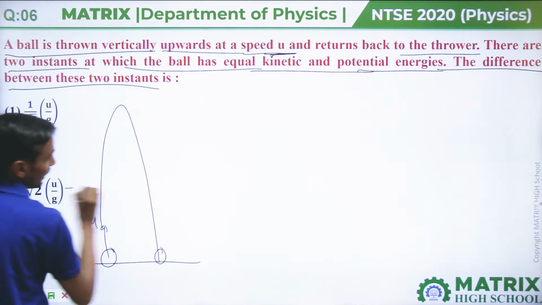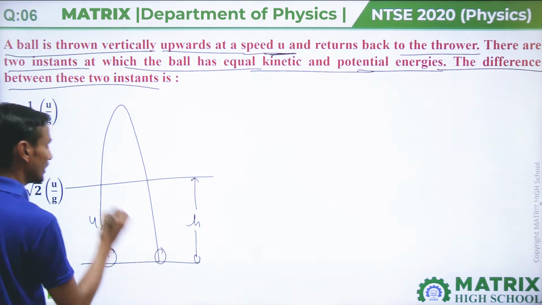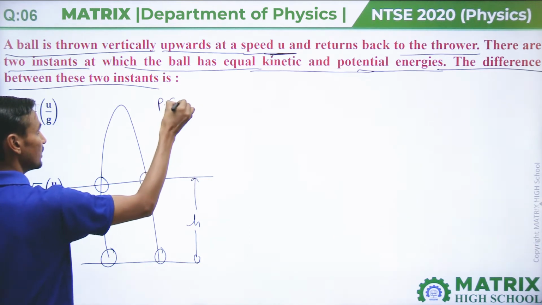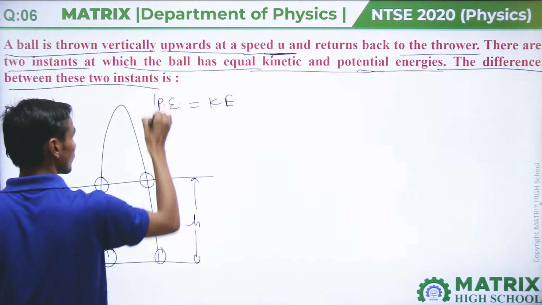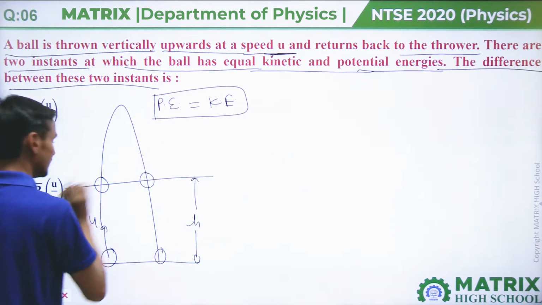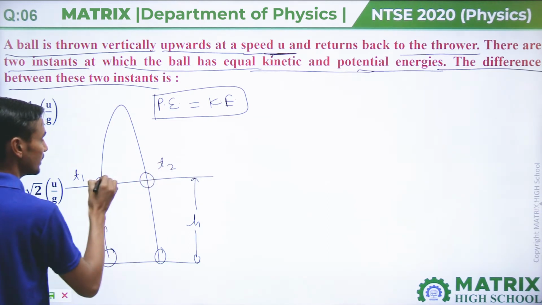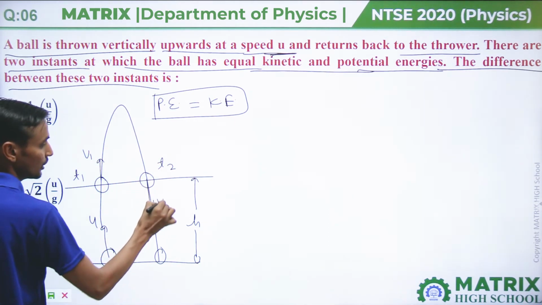Now it is saying at some instant, let's assume at height h, the particle is at these two points, where the particle has the same potential energy and kinetic energy. Let's assume this instant is t1 and this instant is t2. Here assume the velocity is v1, here the velocity is v2.